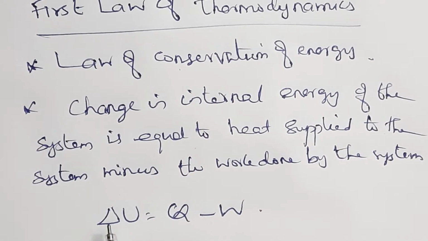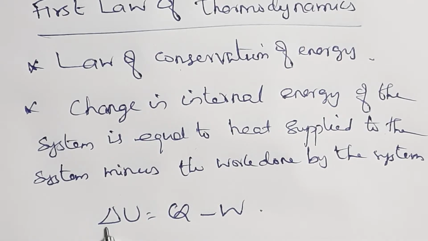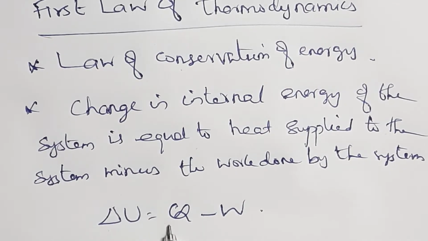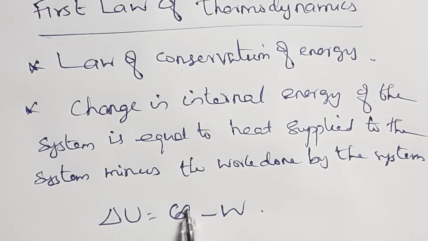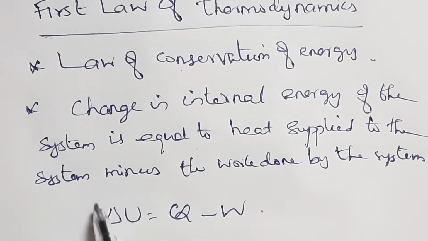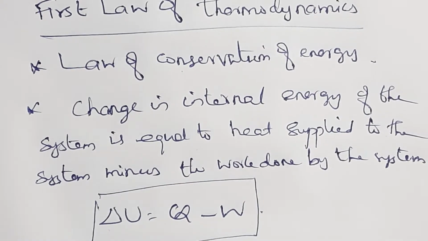So mathematically we can write delta U, the change in internal energy, where U represents the internal energy. Delta U is equal to Q, the heat supplied to the system, minus W, the work done by the system. So this is the first law of thermodynamics.